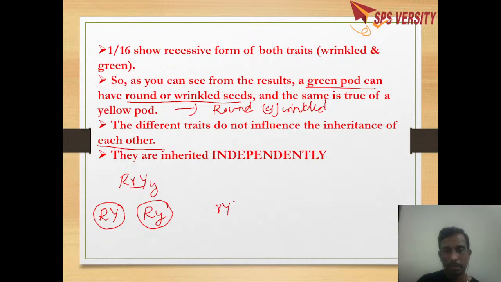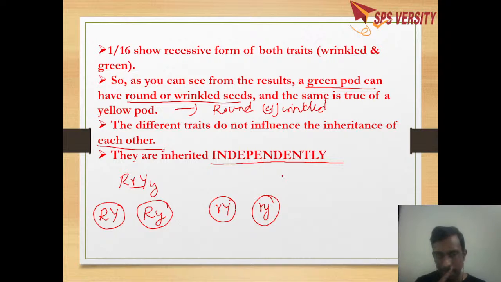Small r may combine with capital Y or small y. So the alleles are separated independently during the formation of gametes, and this is called the law of independent assortment. Based on the dihybrid cross, Mendel proposed the law of independent assortment. According to this law, alleles are separated independently during the formation of gametes.